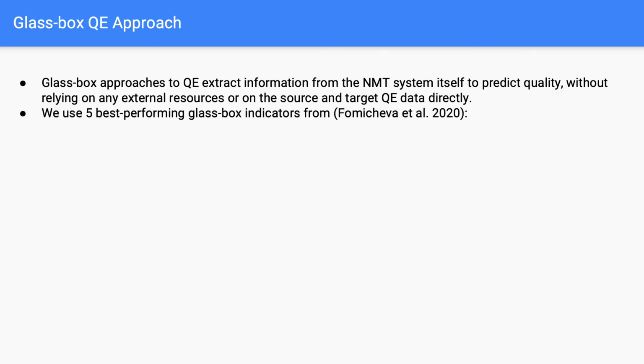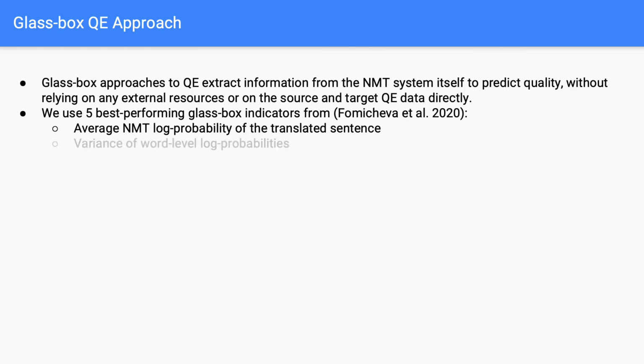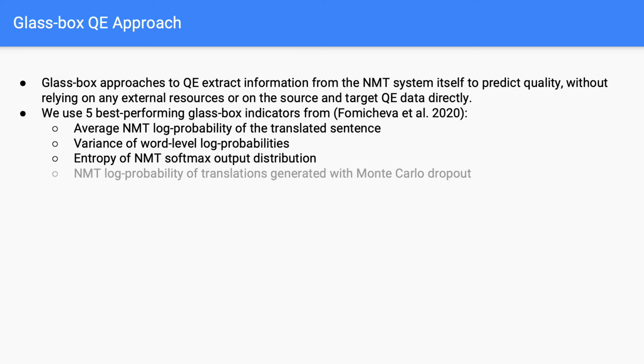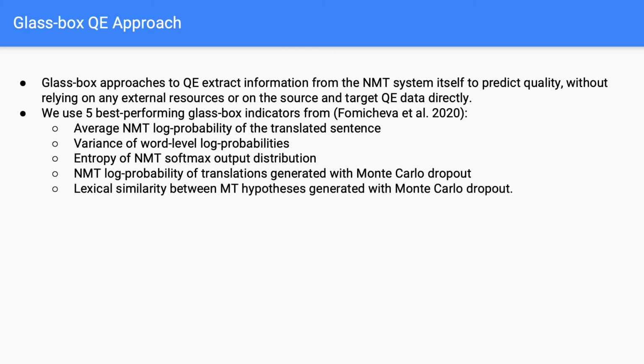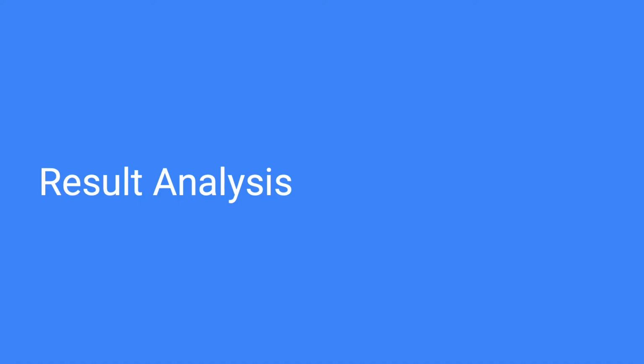We used 5 best performing Glassbox indicators from previous work. The average neural MT log probability of the translated sentence, the variance of word level log probabilities, the entropy of neural MT softmax output distribution, the neural MT log probability of translations generated with Monte Carlo dropout, the lexical similarity between MT hypotheses generated with Monte Carlo dropout. We trained an XGBoost regression model to combine these features. I will now share some result analysis of the Glassbox QE model.